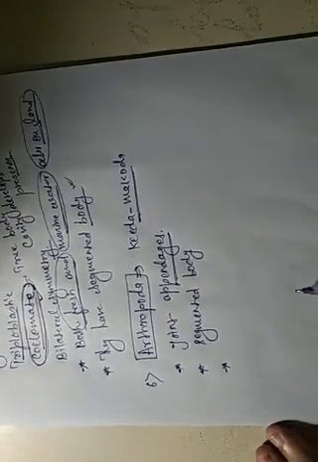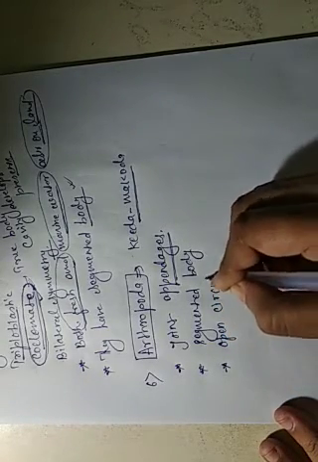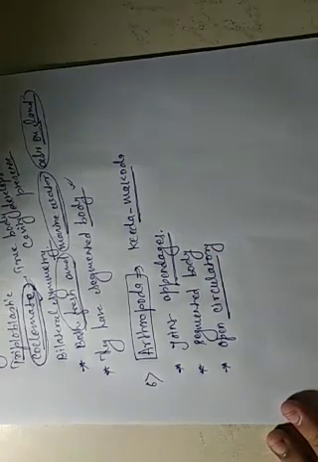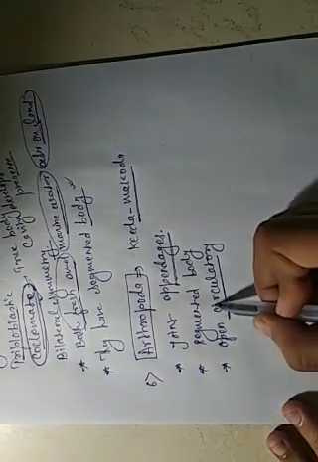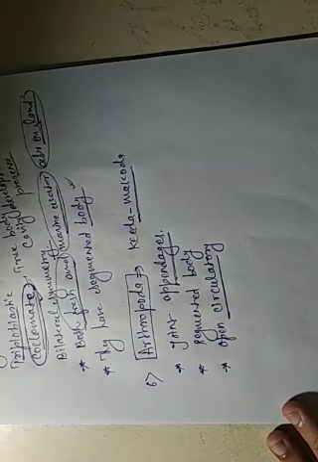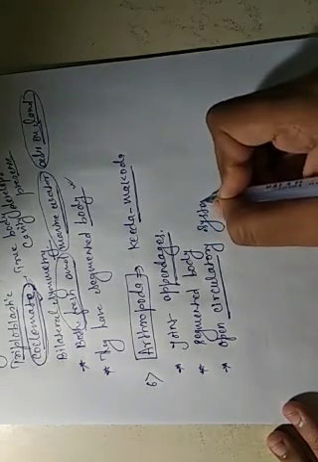Open circulatory system. Circulatory system means we circulate the blood all over the body. There are two types of circulatory system: the open circulatory system and the closed circulatory system.